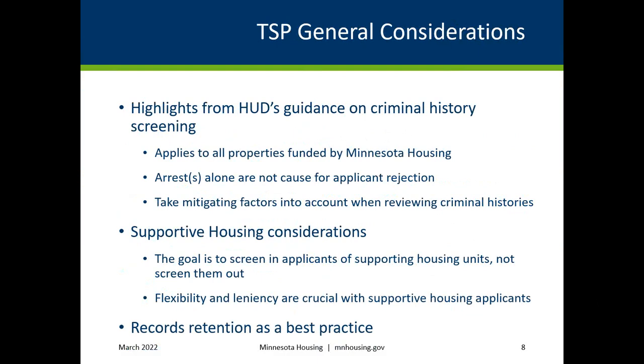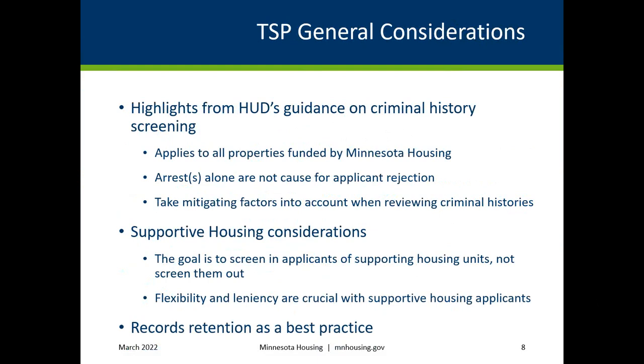Second, owner's agents cannot reject all applicants who have been convicted of a crime. Instead, a provider must distinguish between convictions that indicate a demonstrable risk to tenants and/or property and those that do not. HUD also recommends that providers consider the nature and severity of the conviction and the amount of time that has passed since the conviction.